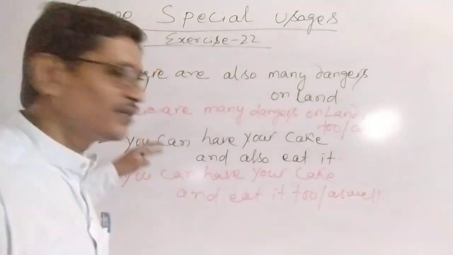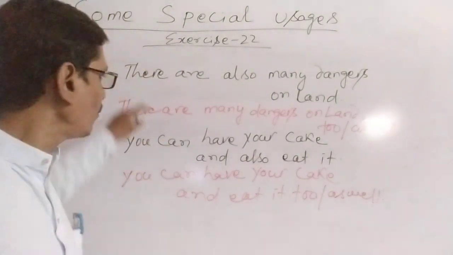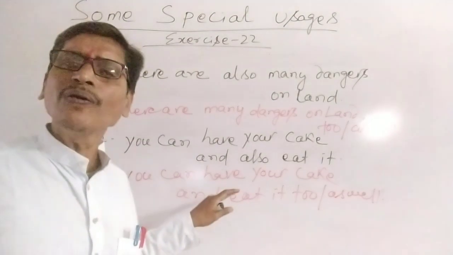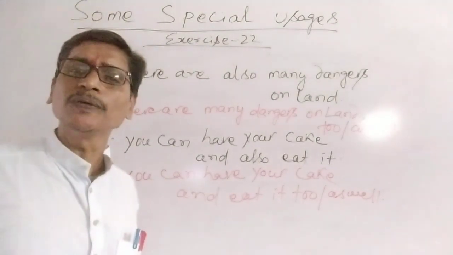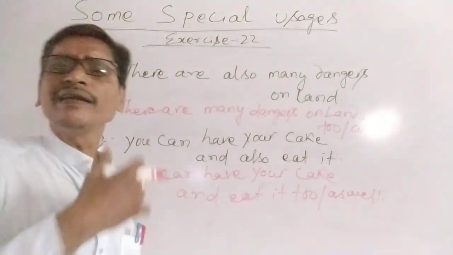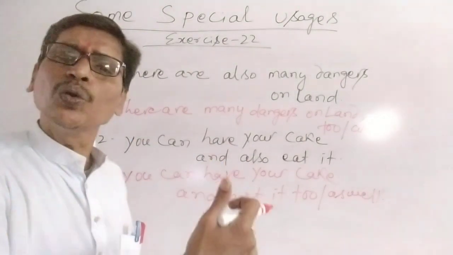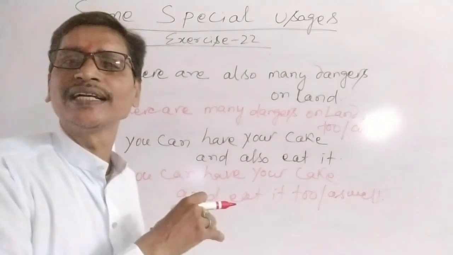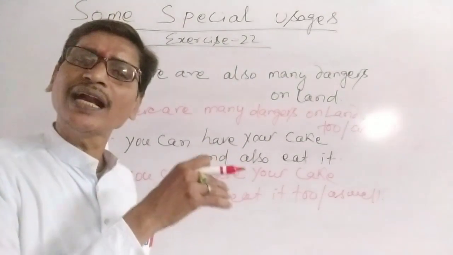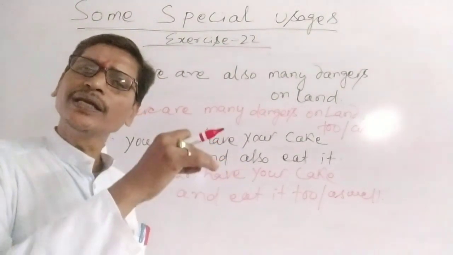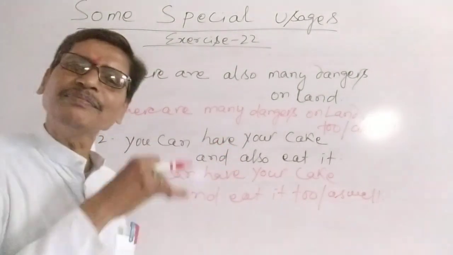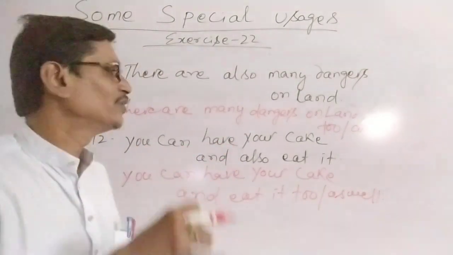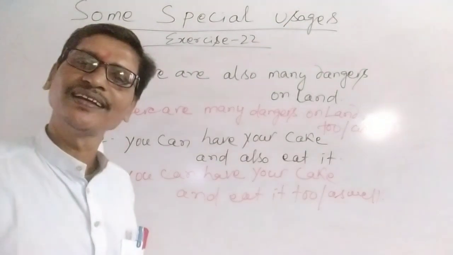Understand? So, dear students, today we discussed how in exercise 22 the statements have been rewritten using too or as well, where also is used in those sentences. Sentences that had also, we rewrote using too or as well.